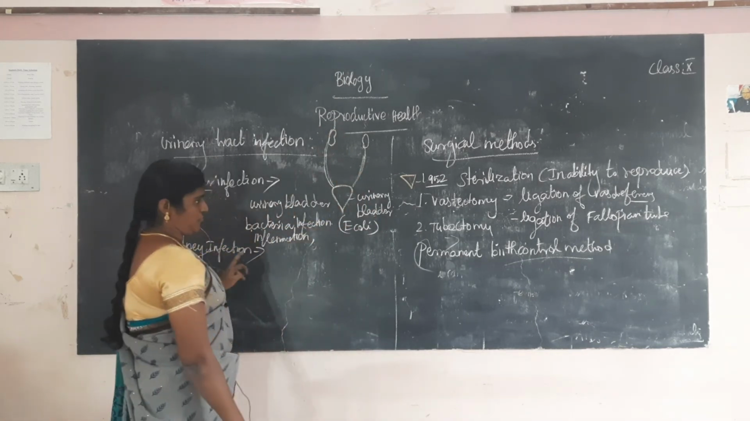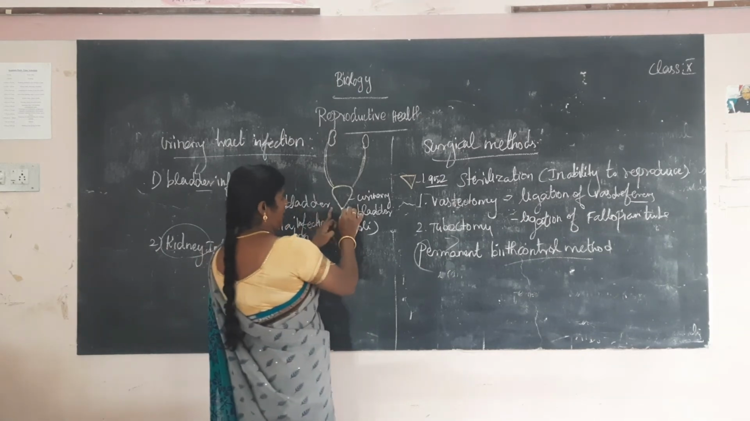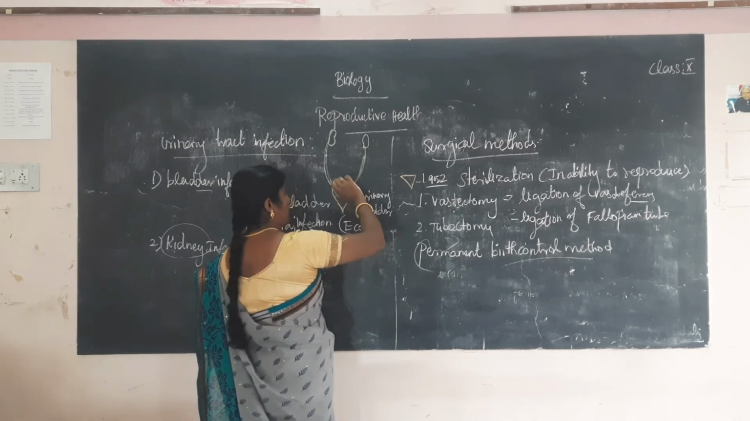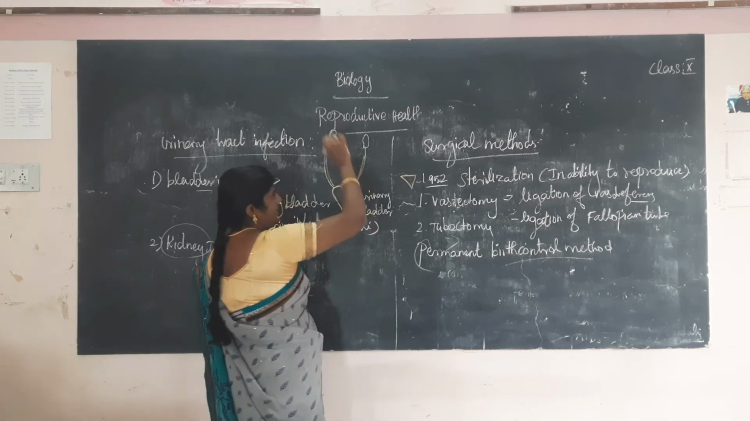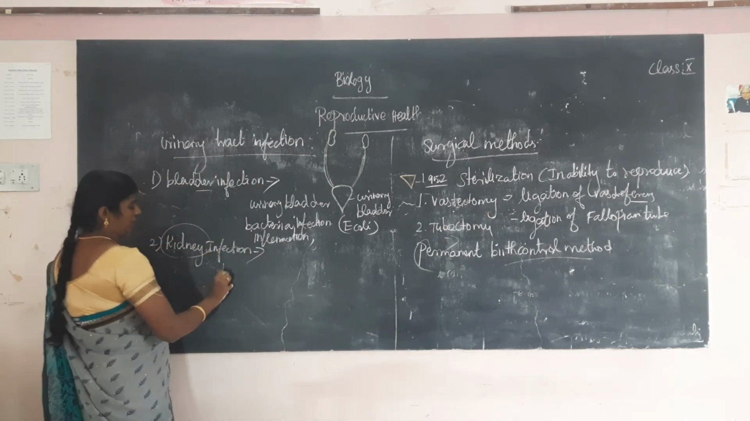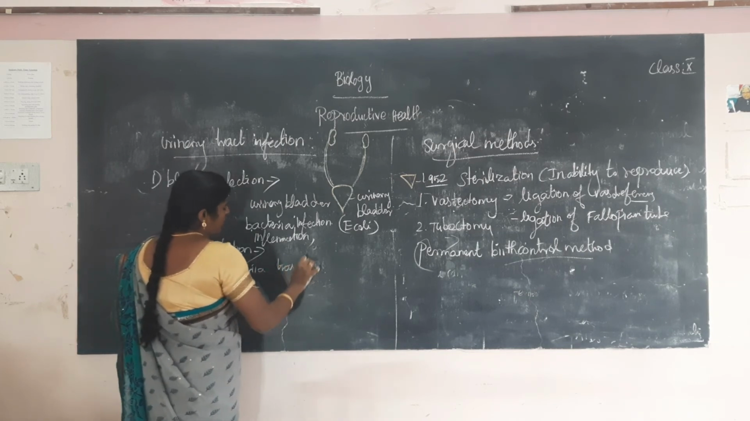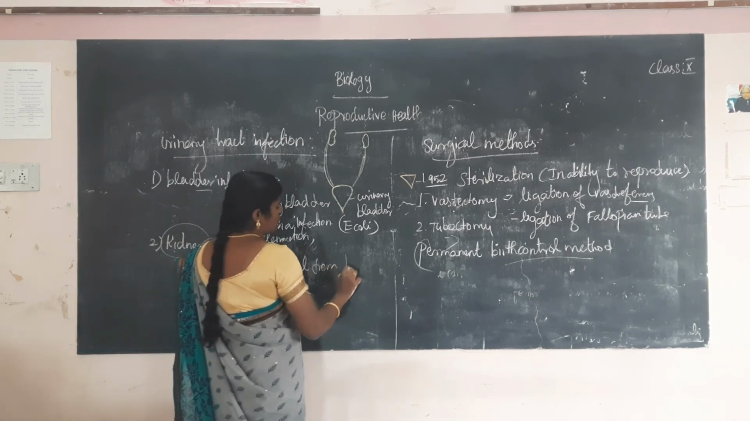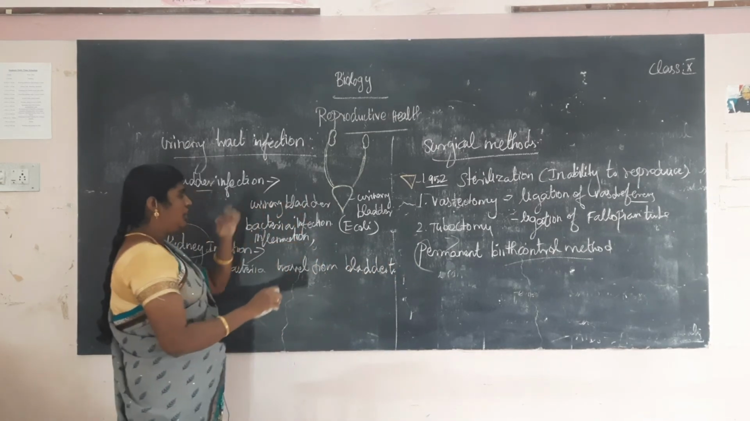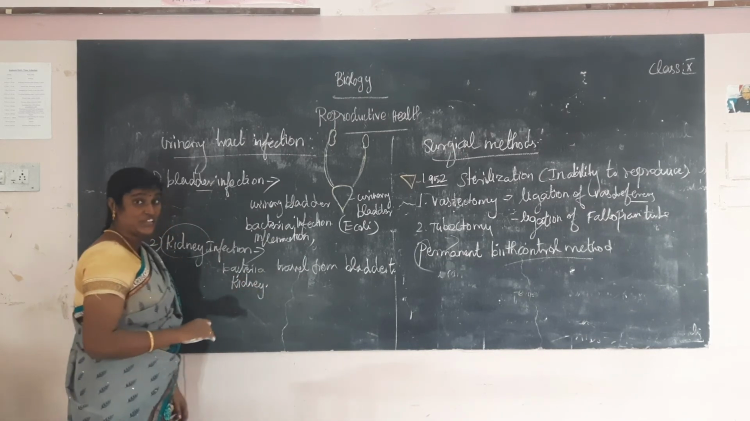So what is kidney infection? Sometimes the bacteria can travel from the urinary bladder to affect the kidney region. That is called kidney infection. Okay, it is a very severe infection.